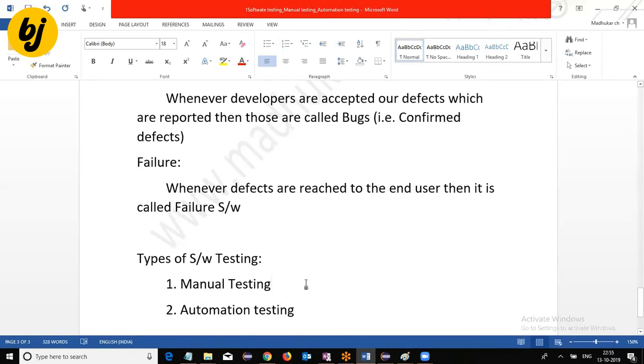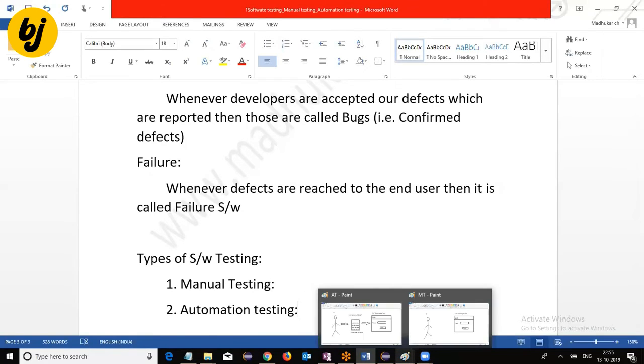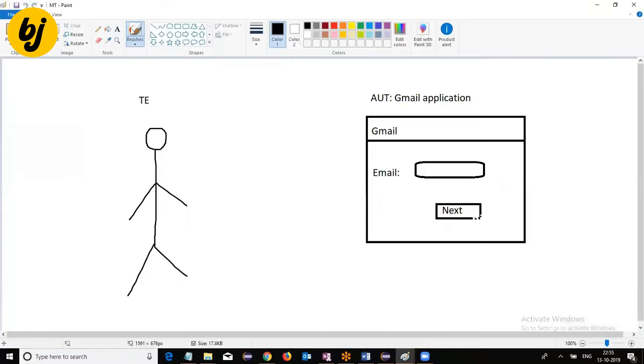One is manual testing, the second one is automation testing. Now, you observe that manual testing means, as a test engineer, you directly operate the application.